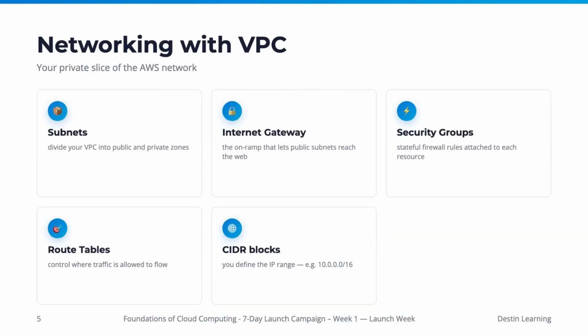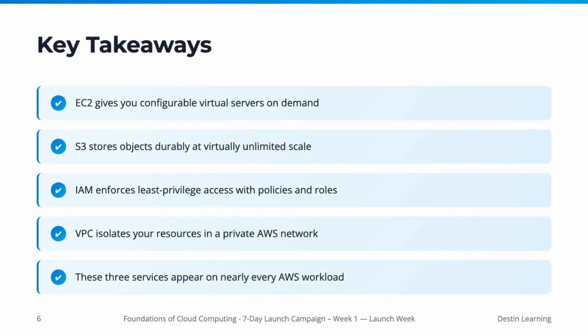Now let's talk about networking with VPC, your own private, isolated slice of the AWS network. Within your VPC, you define subnets to divide your network into public and private zones, ensuring resources are isolated appropriately. An internet gateway acts as the crucial on-ramp that allows your public subnets to reach the internet. For granular control over network traffic, security groups provide stateful firewall rules directly attached to each individual resource, while route tables determine where traffic is allowed to flow. All of this is configured using CIDR blocks, where you define the specific IP ranges for your network, such as 10.0.0.0/16.